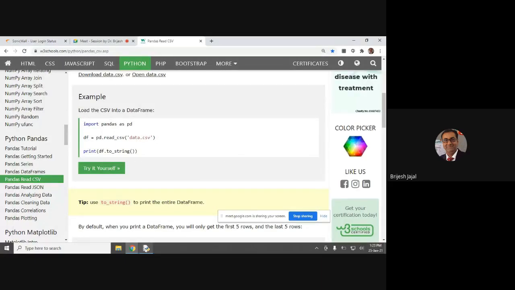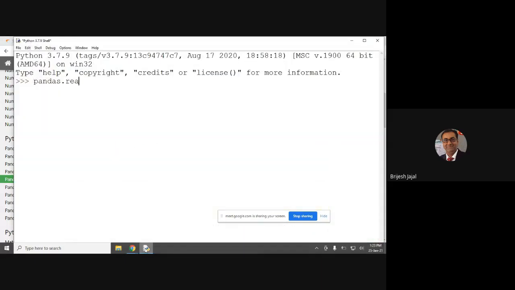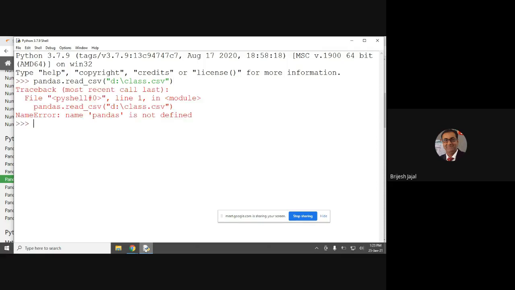Okay. So pandas dot read csv, just write this much, pandas dot read csv, and then give the path of the file. Say what was the name, class dot csv. And you have to also assign some value.